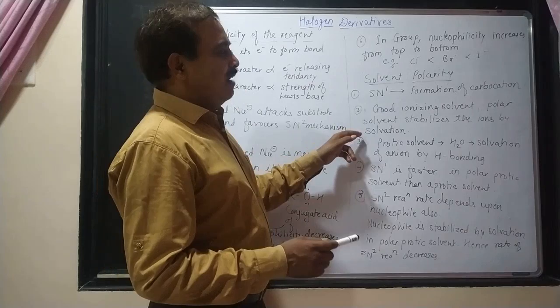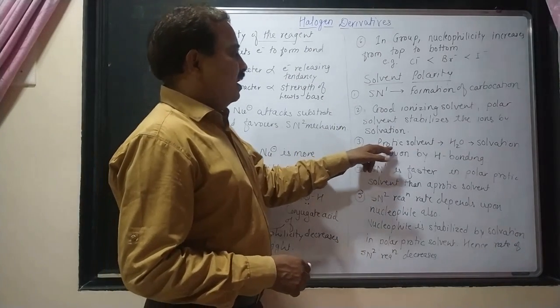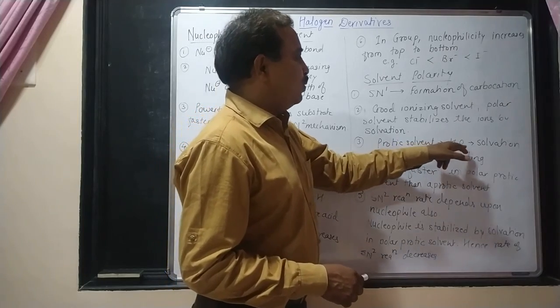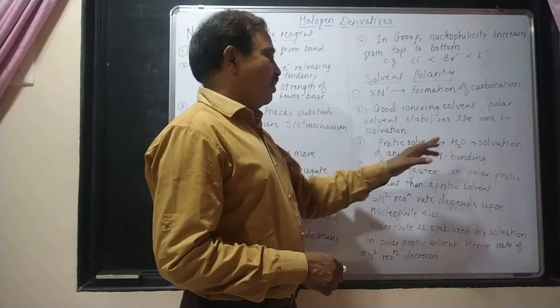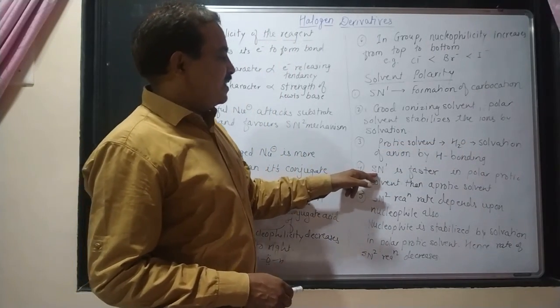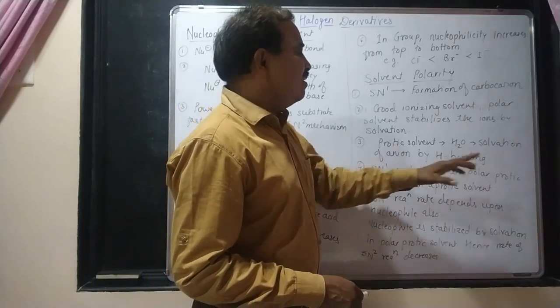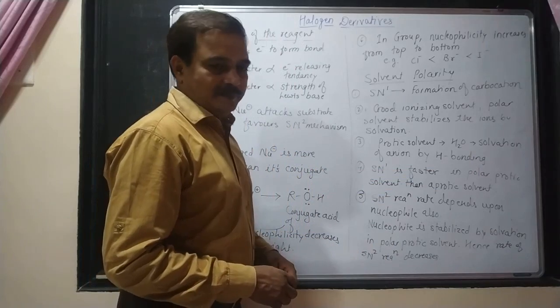So it will help the carbocation to form easily. The point number 3, in a protic solvent like H2O, solvation of an anion by hydrogen bond is favored there. Then the next point is, SN1 is faster in a polar protic solvent than in a non-polar solvent.